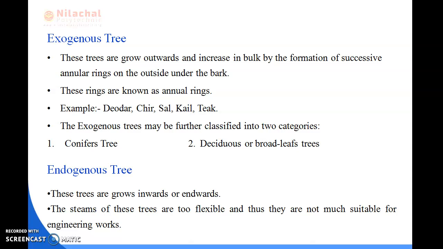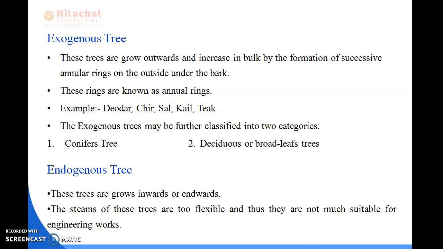Next is deciduous trees or broadleaf trees. The leaves of these trees fall in autumn and new ones appear in the spring season. The timber for engineering purposes is mostly derived from the deciduous trees, and these trees are also hardwoods, which are usually coarse-grained, strong, heavy, dark and durable. We can say that these deciduous trees do not show annual rings.